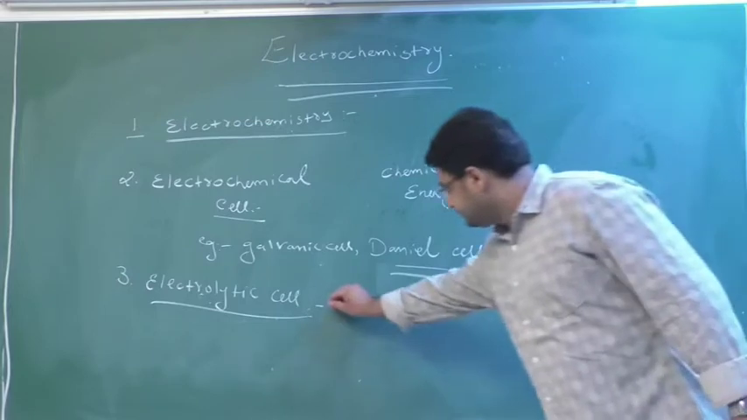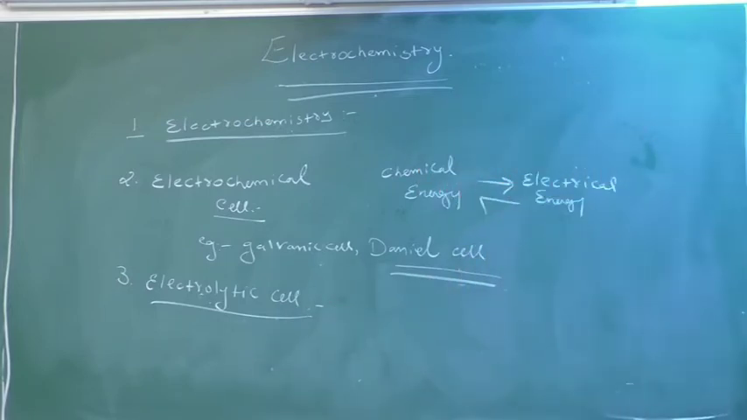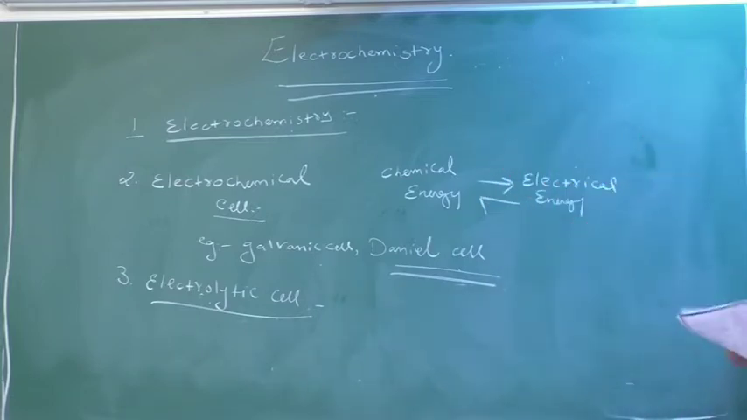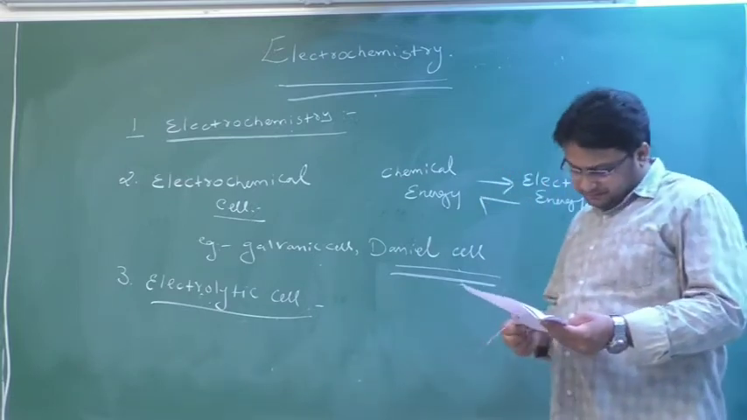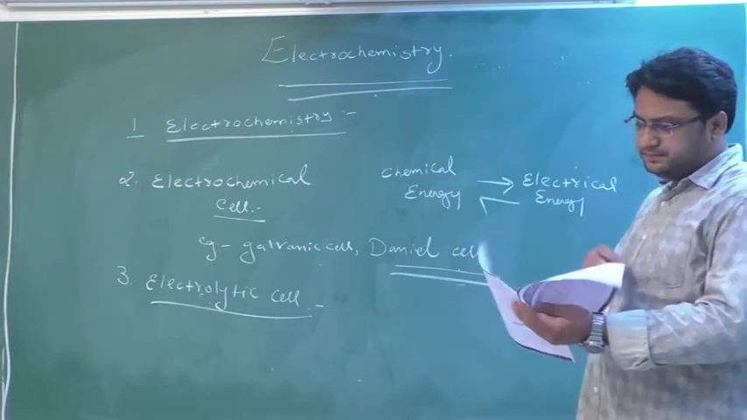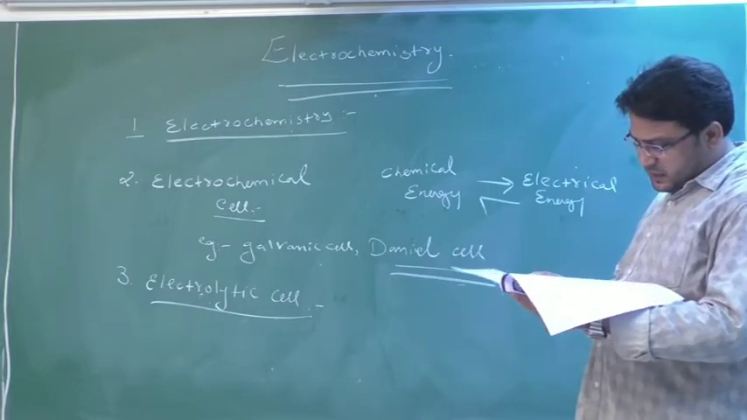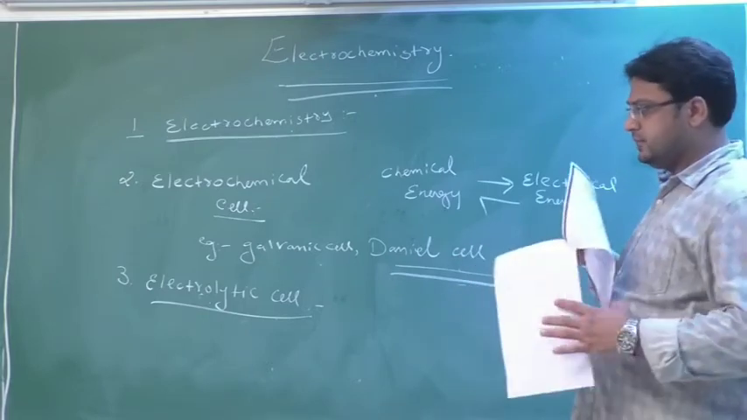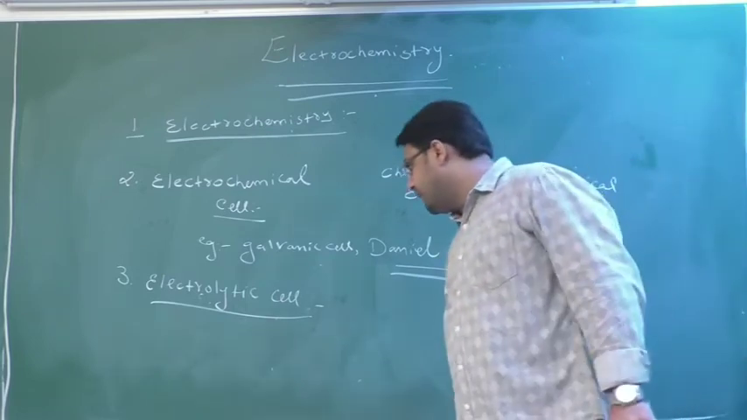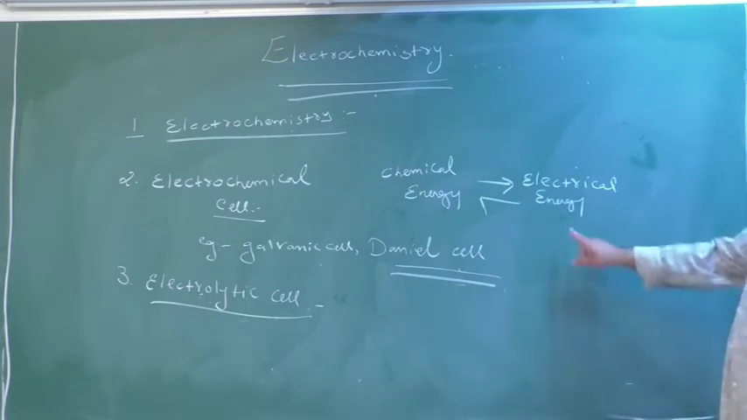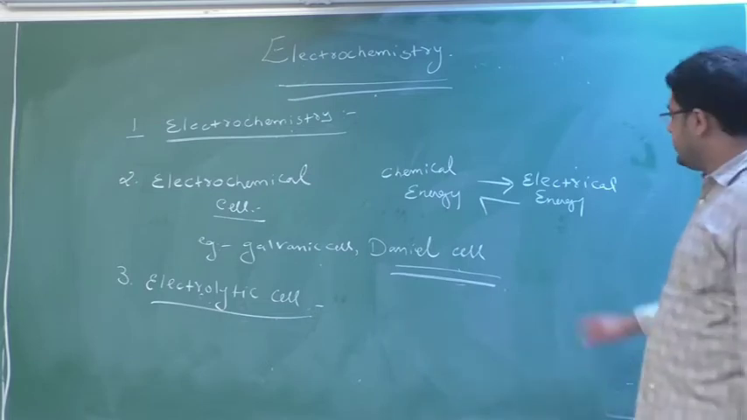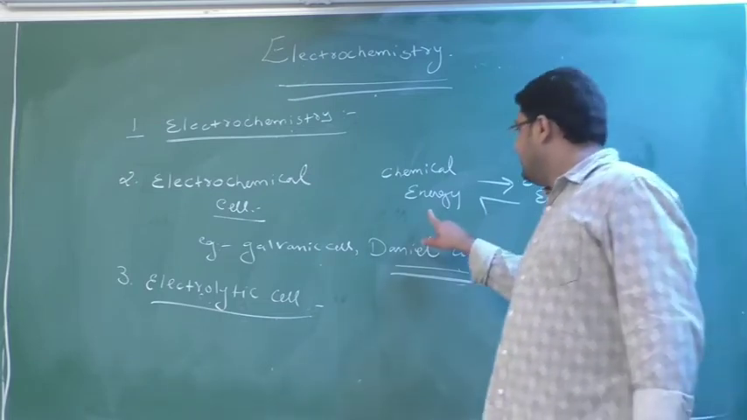So write down the definition. For electrolytic cell, the definition will be: it is a device which is used to convert electrical energy into the chemical energy. It is a device which is used to convert what? Electrical energy into the chemical energy.